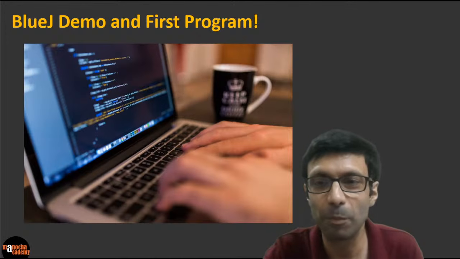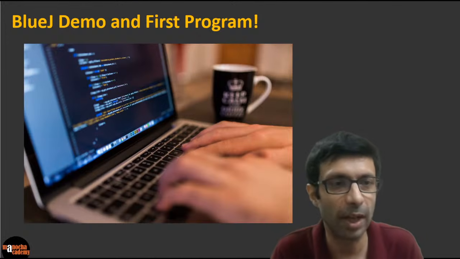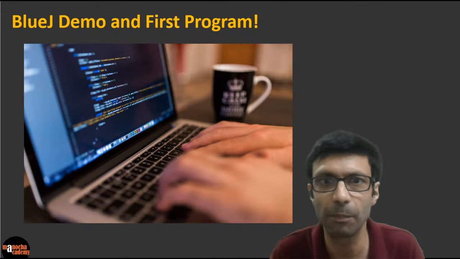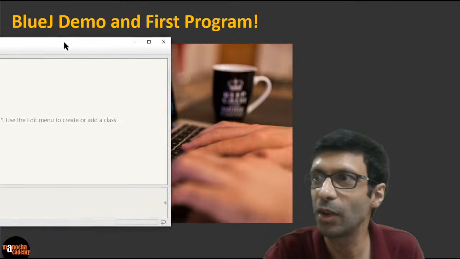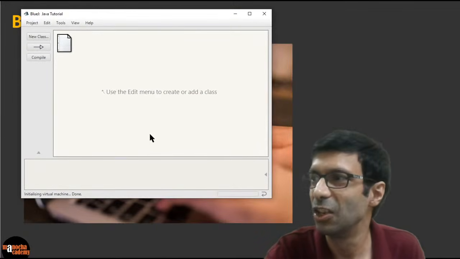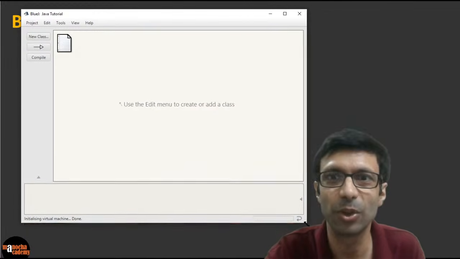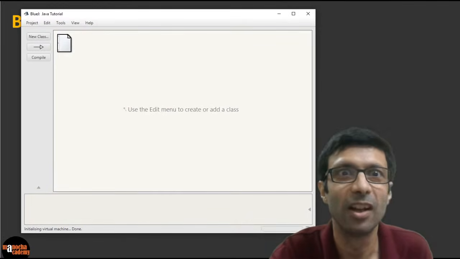Okay, so let me pull up BlueJ for you. I just have to type BlueJ on my computer, and I'm going to pull it up here for you. So let me pull up this software. So this is how it looks, guys. BlueJ looks like this, and you can see I've opened a new project here called Java Tutorial.